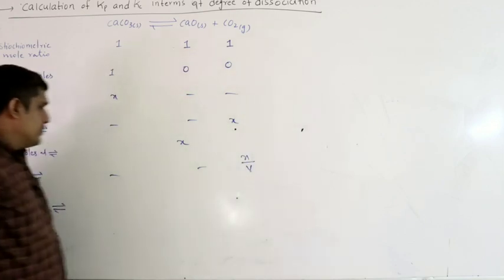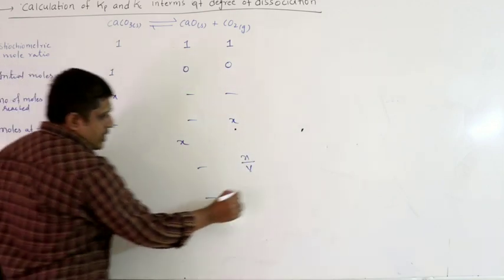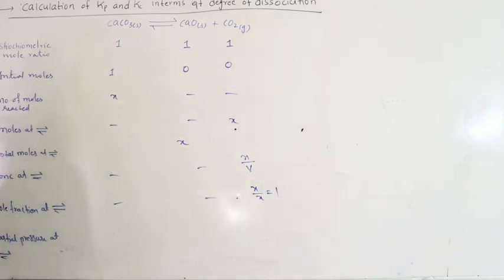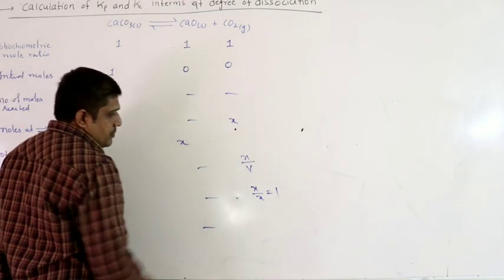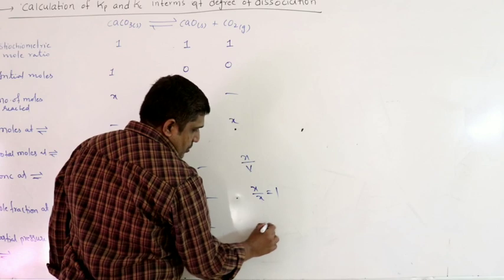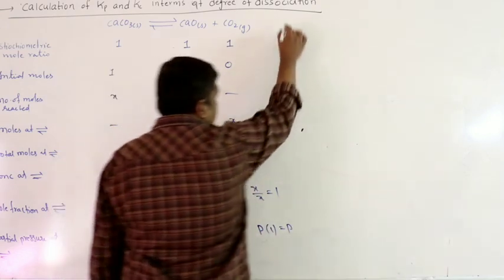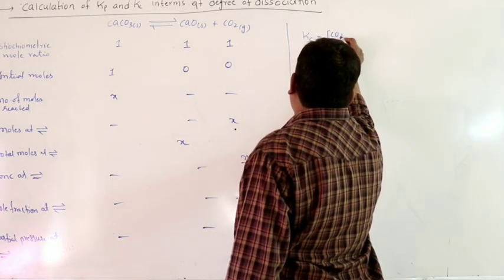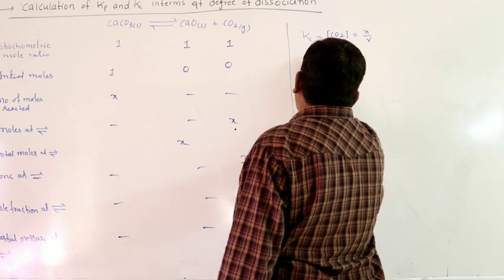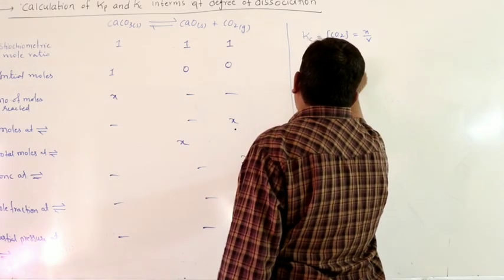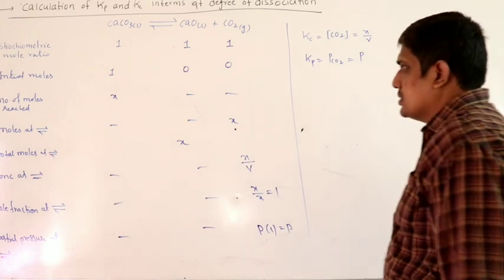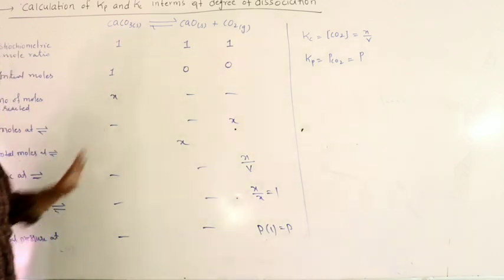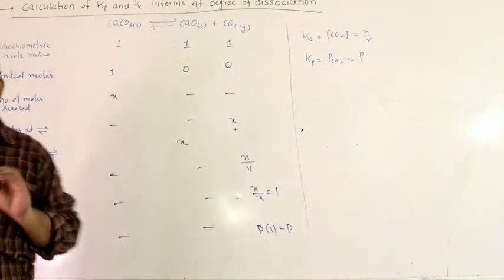So it becomes x by V. Mole fraction of solids we don't require. So this is x by x, there is only one gas. Partial pressure of solids negligible. So this becomes total pressure into 1, that is nothing but P. So here Kc equal to concentration of CO2, that is x by V. Kp equal to partial pressure of CO2, which is equal to total pressure. Right. If their concentrations are given, then you can write normally. But in general, we neglect the concentration of solids.